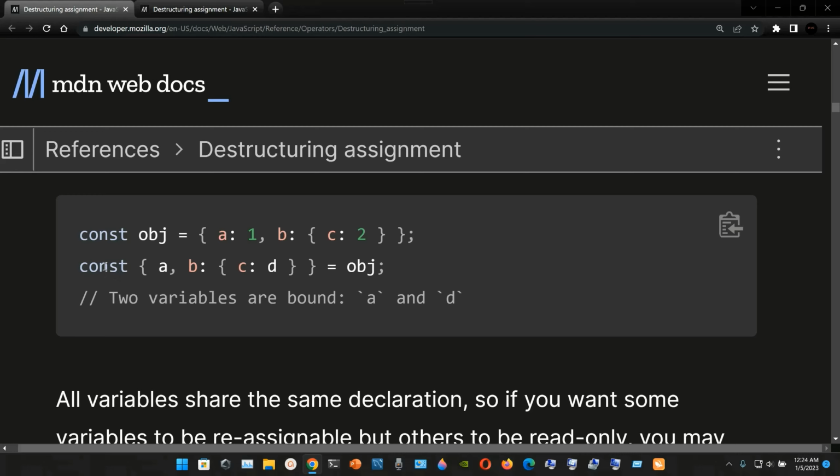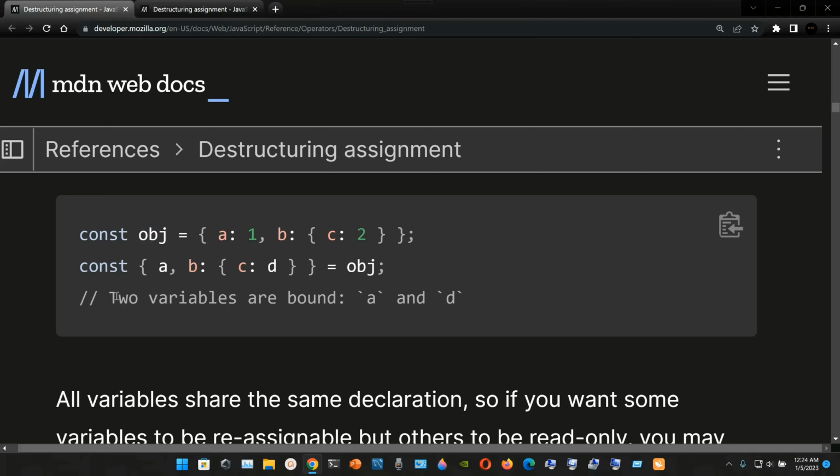So we do it with the keyword const. We open curly braces and we're gonna grab the key a, comma, then b colon, and we're gonna type in the curly braces c colon d, not 2 but d, and then we're gonna destructure it from the obj, from the object.